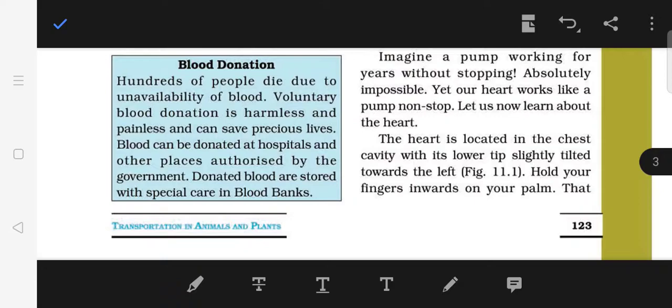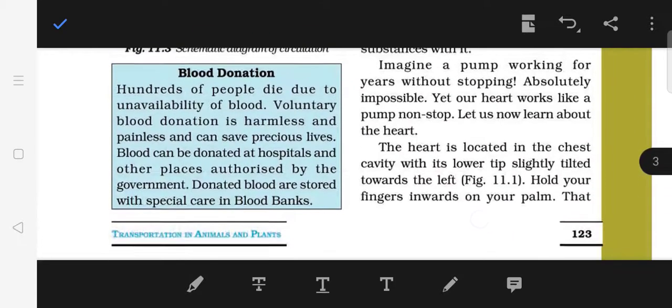Let us try to understand the meaning of blood donation. Children, hundreds of people die due to unavailability of blood, and that is why voluntary blood donation is harmless and painless and can save precious lives also. So blood you can donate at hospitals and other places. If you are donating blood, it will be helpful for others. Donated blood is stored with specific care in blood banks, from where it is taken to the places where that particular blood is needed.